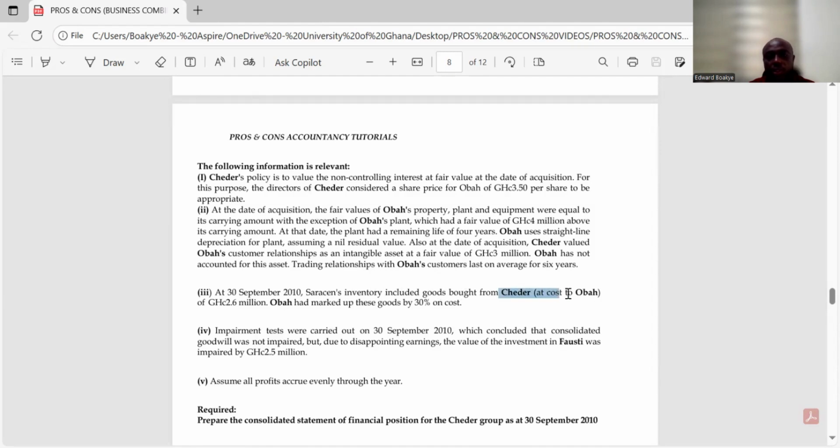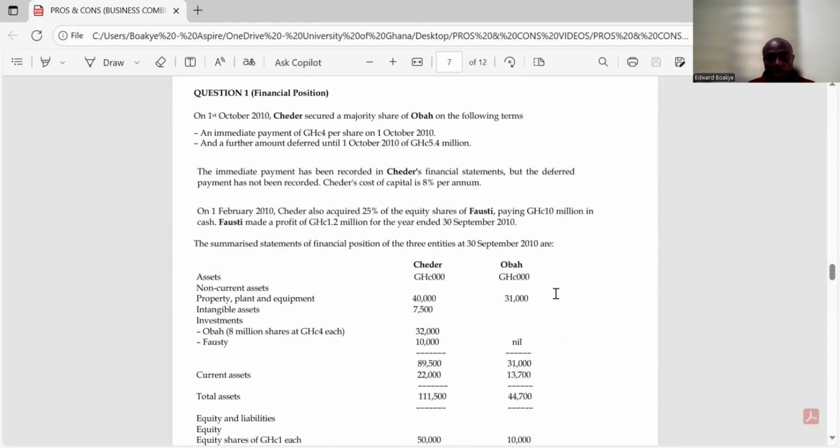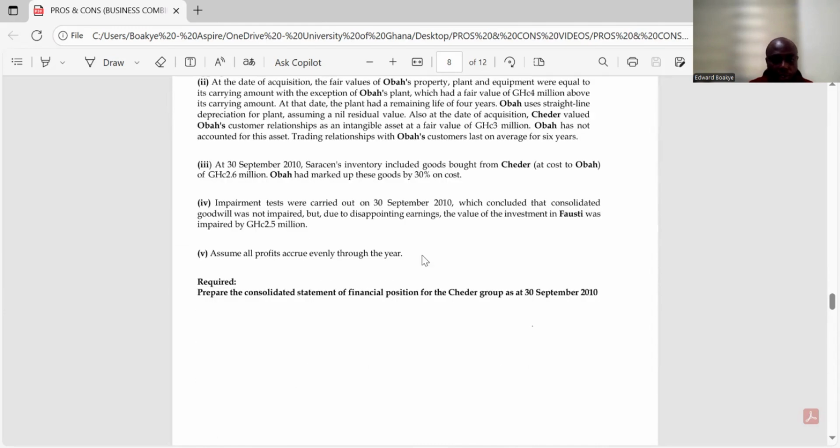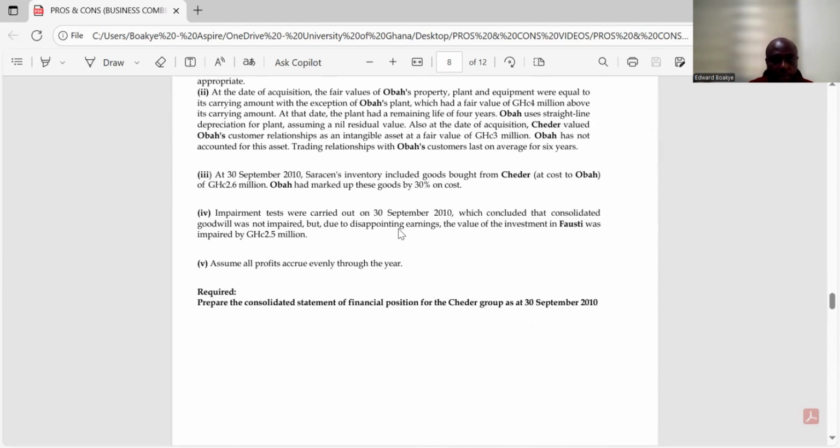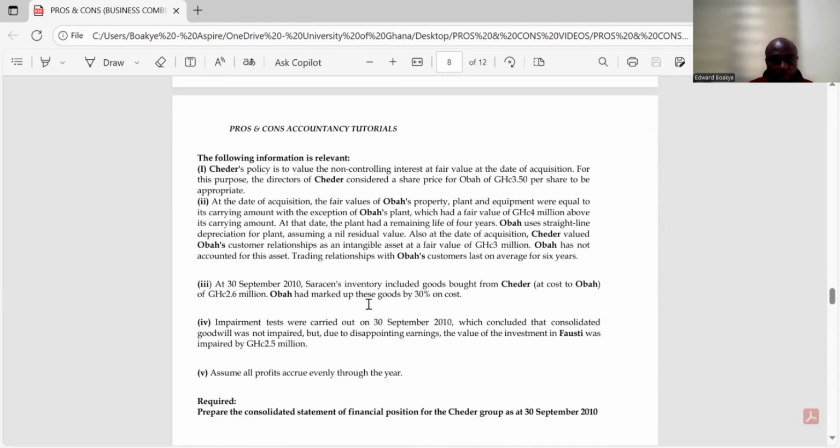Okay, so it simply means that the parent actually sold to Oba, because if you look at this point, they are saying that Oba had marked up these goods by 30% on cost.